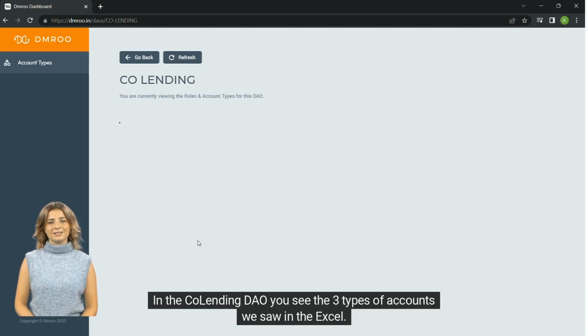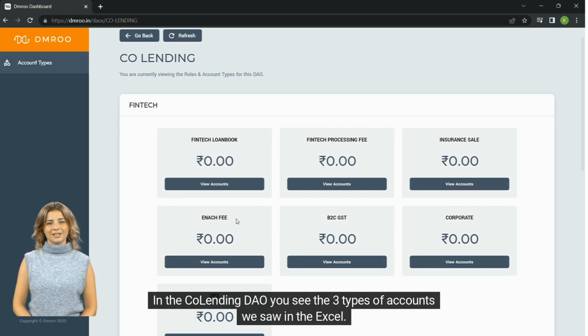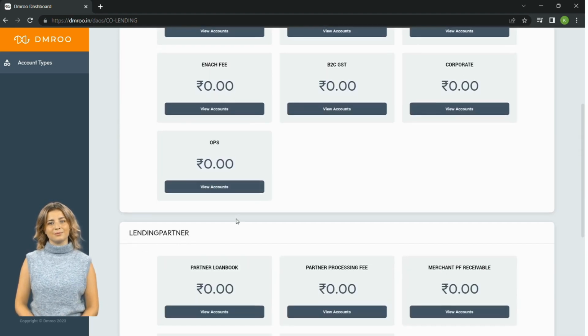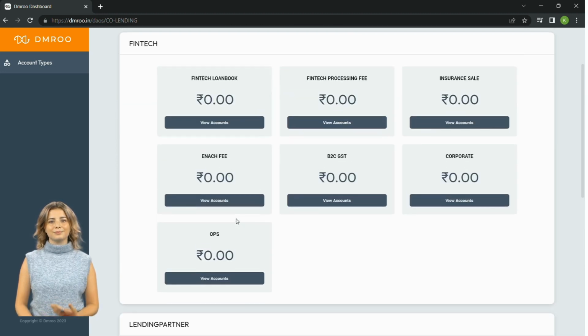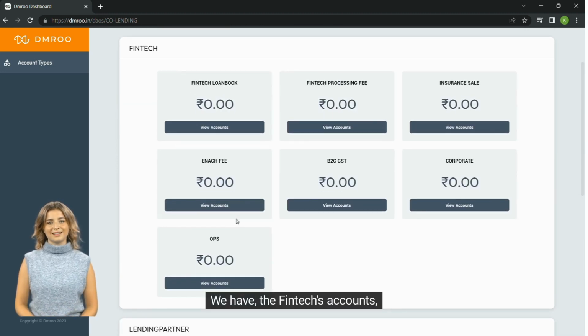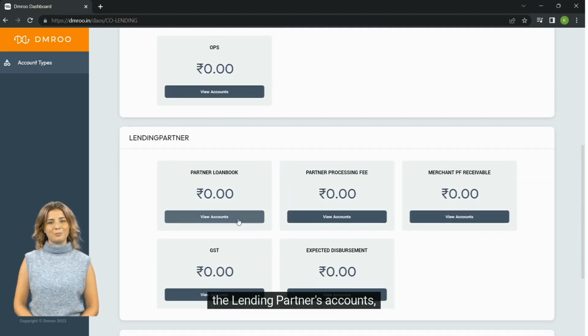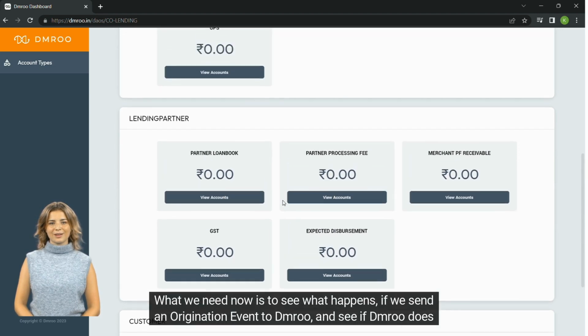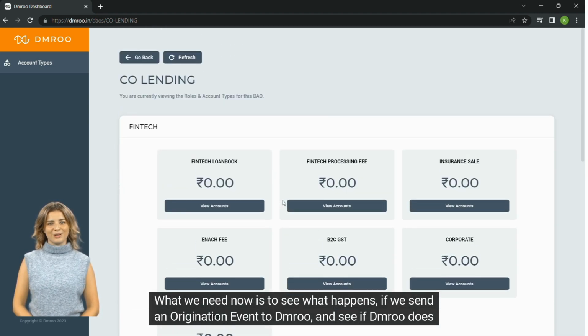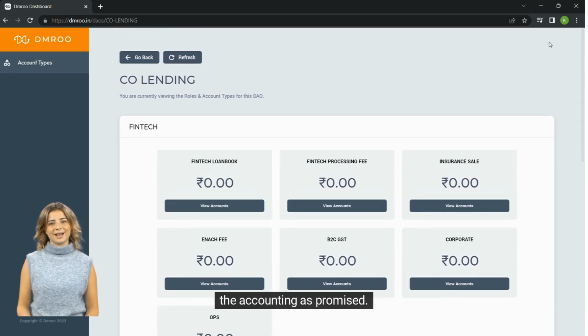In the co-lending DAO, you see the 3 types of accounts we saw in the Excel. All the accounts are represented exactly like you saw there. We have the fintech's accounts, the lending partner's accounts, and finally the customer's accounts. What we need now is to see what happens if we send an origination event to Dmroo and see if Dmroo does the accounting as promised.